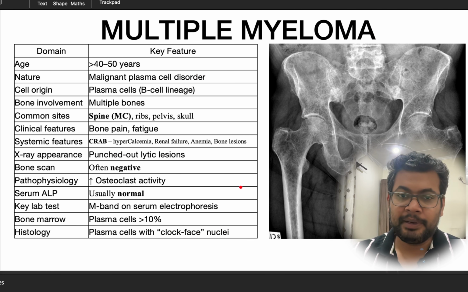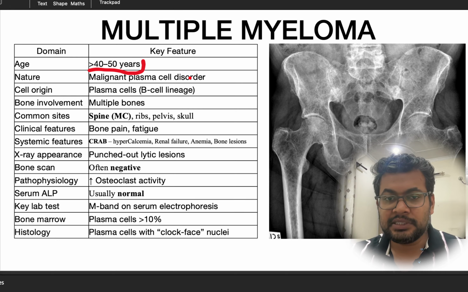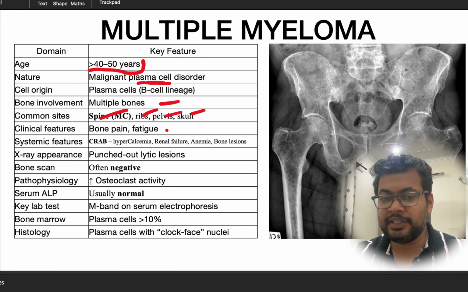Then we have multiple myeloma. So this is the most common malignant tumor of the bone. It is usually seen after the age of 40 years. It is a malignant plasma cell tumor. The cell of origin is a plasma cell, and multiple bones are involved in this. Most common is the spine followed by ribs, pelvis, skull, and other extremity bones. Clinical features: the patient will present with bone pain, fatigue, and severe back pain not relieved by anything. Systemic features: the mnemonic is CRAB, C for hypercalcemia, renal failure, anemia, and bony lesions.